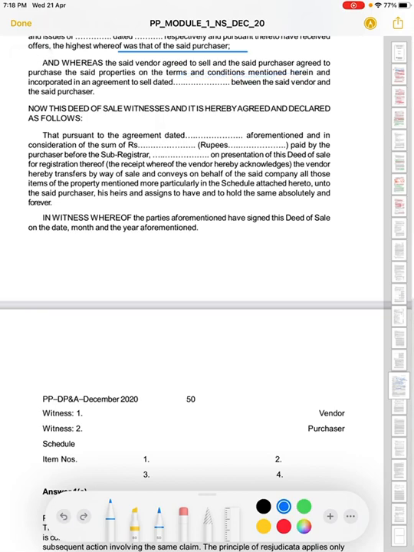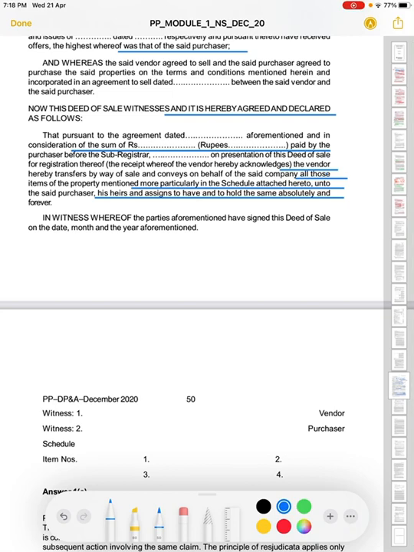Now this deed of sale witnesseth, and it is hereby agreed and declared as follows: that pursuant to the agreement dated aforementioned, and in consideration of the sum of rupees so much paid by the purchaser before the sub-registrar on presentation of this deed of sale for registration, the receipt whereof the vendor hereby acknowledges, the vendor hereby transfers by way of sale and conveys on behalf of the said company all those items of the property mentioned more particularly in the schedule attached hereto, unto the said purchaser, his heirs and assigns, to hold the same absolutely and forever.